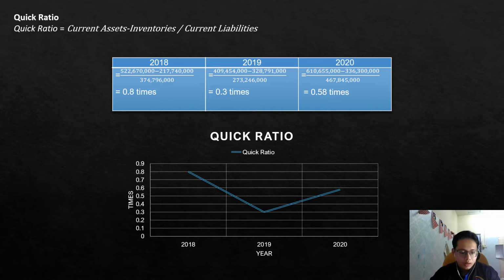So we can see inconsistent growth for both graphs, and based on the graphs we can conclude that AYS Venture Berhad can still cover their operation costs, but at the same time they struggle to repay their short-term debts in those 3 years.